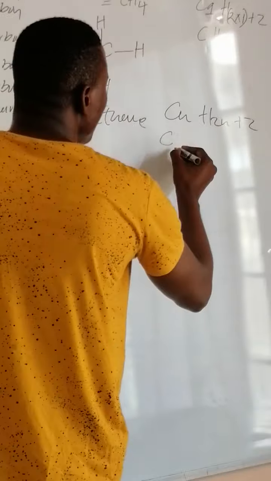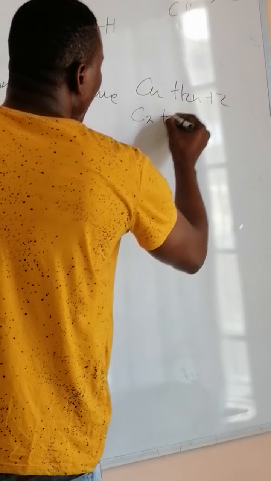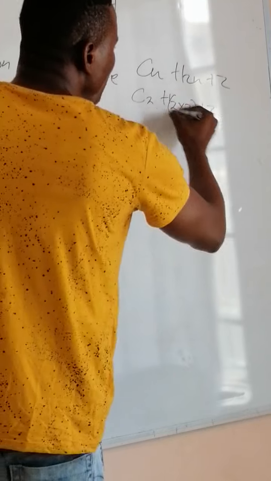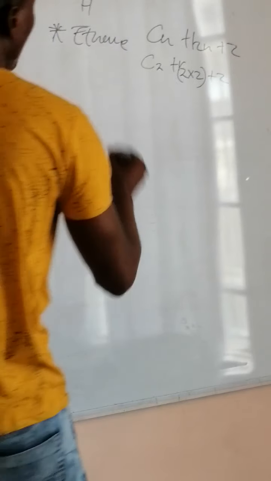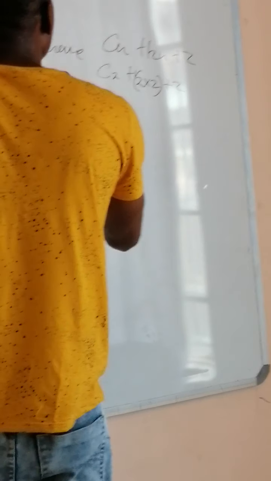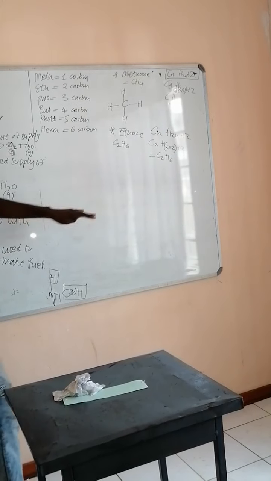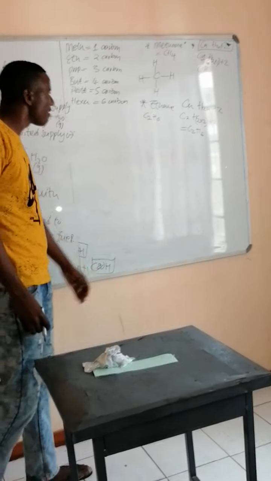Now it's C2H2n, so 2 times 2, which gives us 4, plus 2 is 6. So our formula is going to be C2H6. That is how we find formulas for all the alkanes that we have.